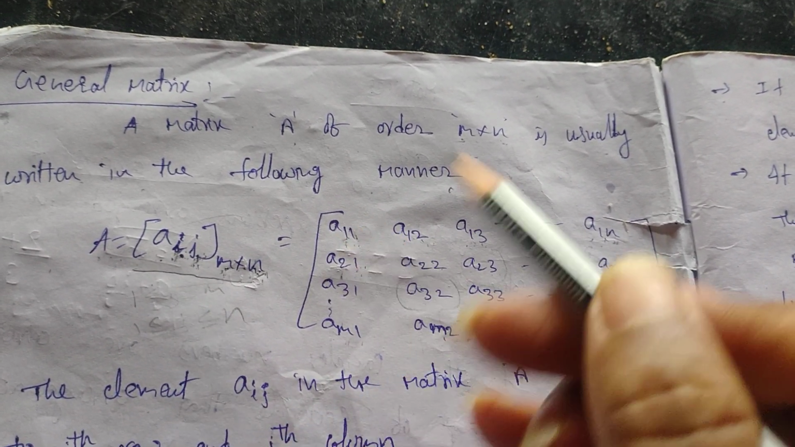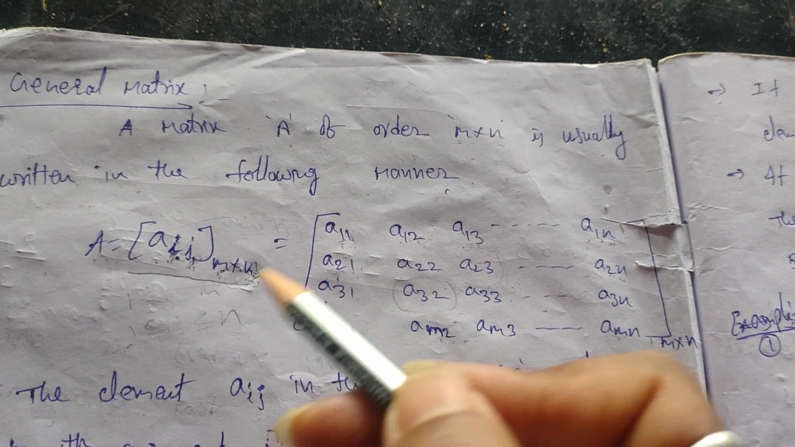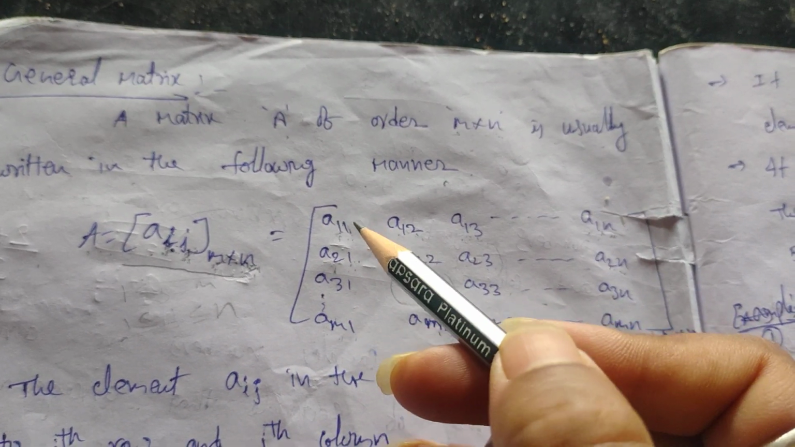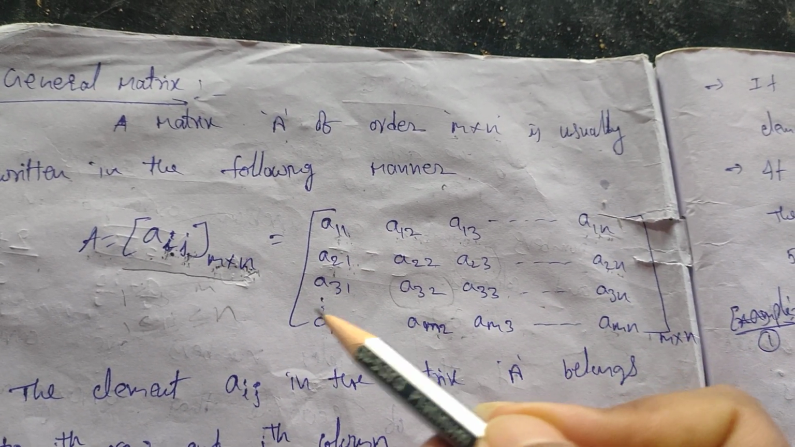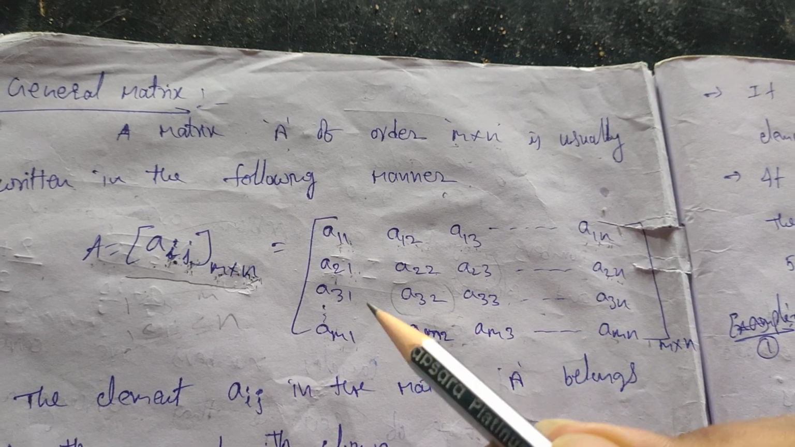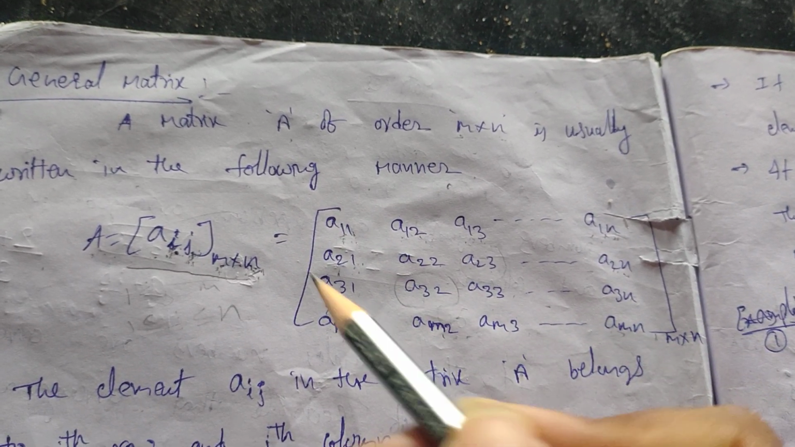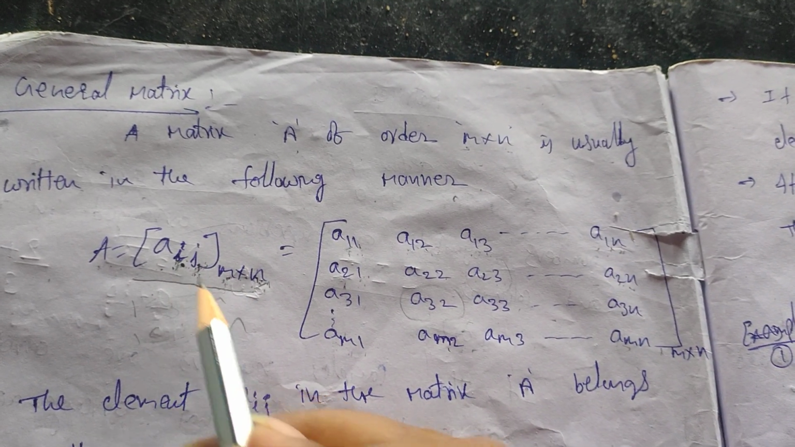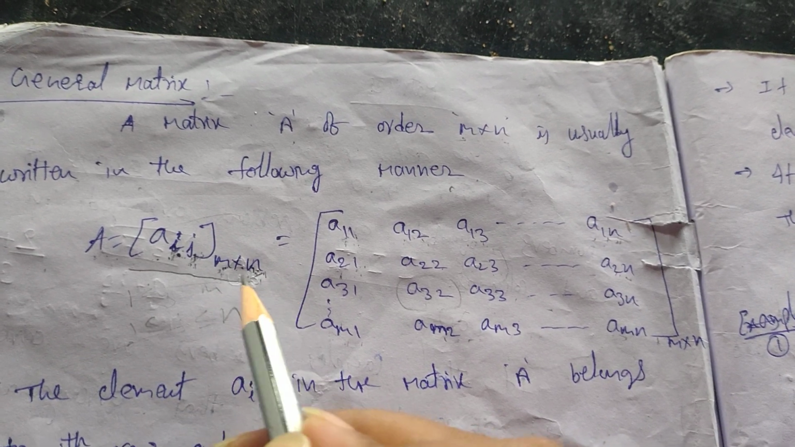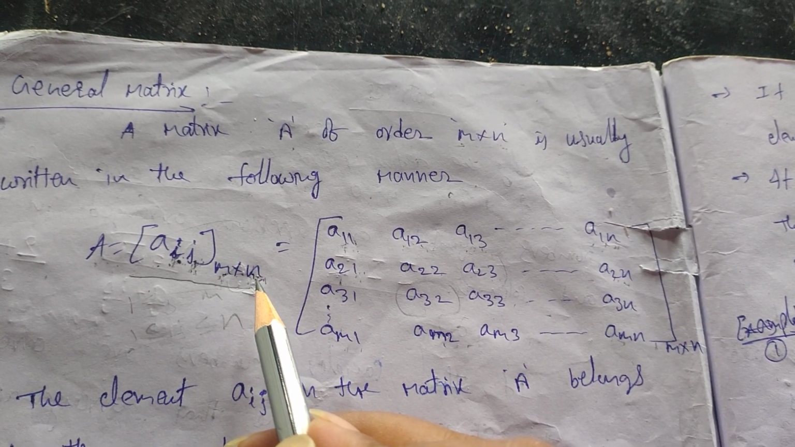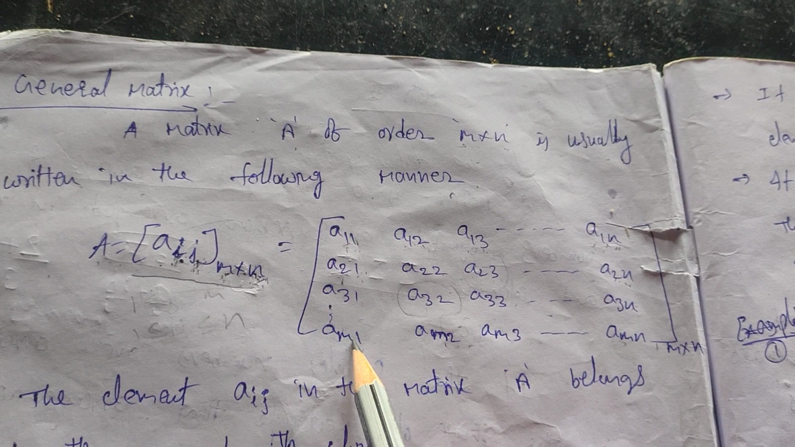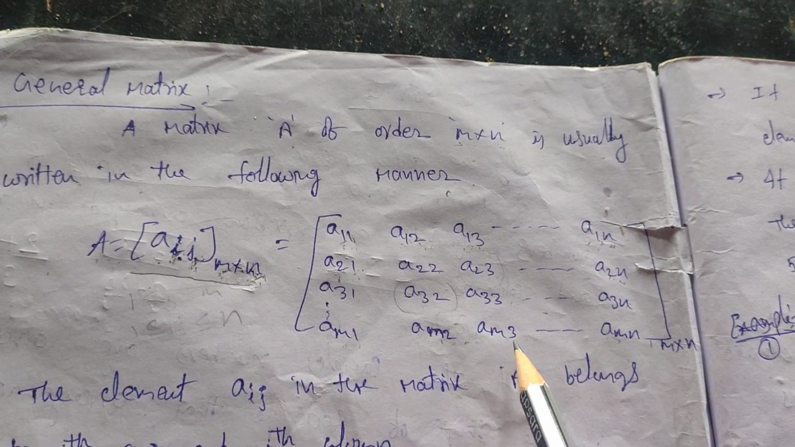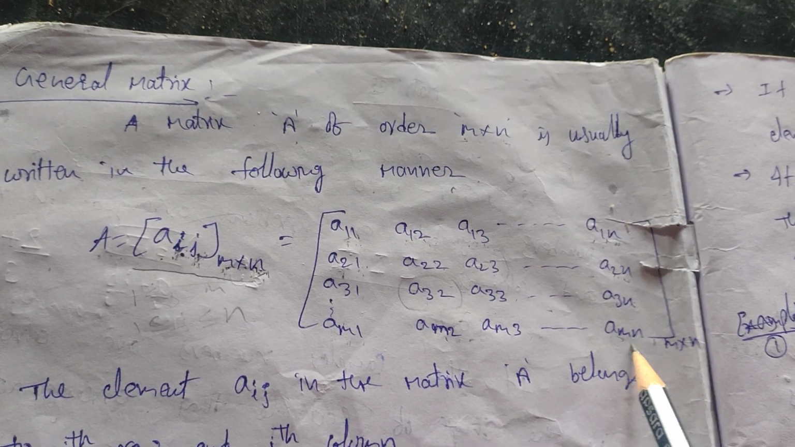Next, and so on, you cannot write all the elements, so you cannot write all the rows also. That means I am just going to the last row. Last row means take i equal to m. So take i equal to m and j varies from 1 to n. That means am1, am2, am3 and so on, you have to write amn.